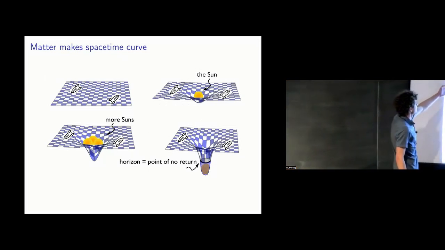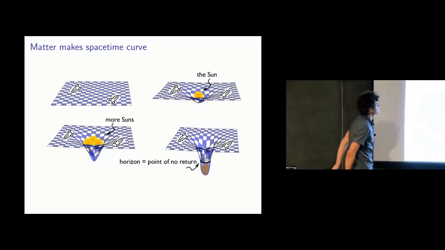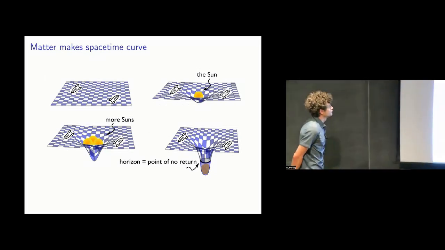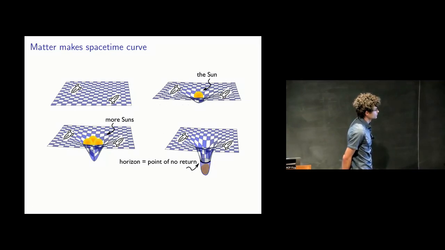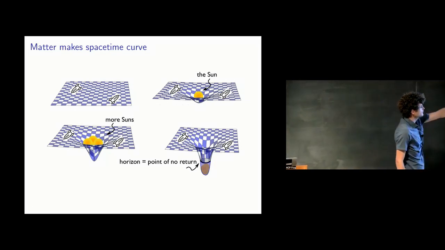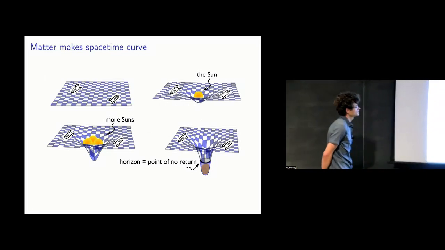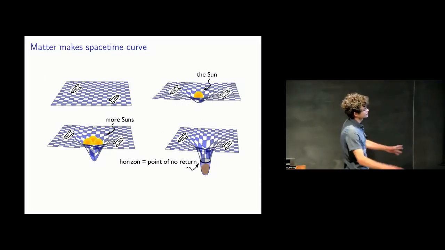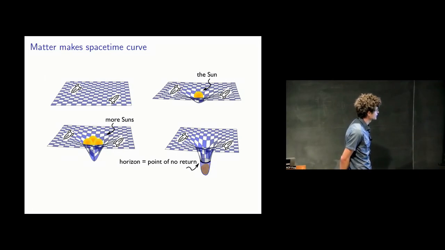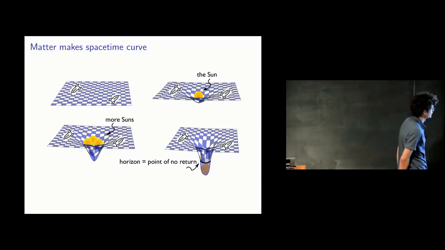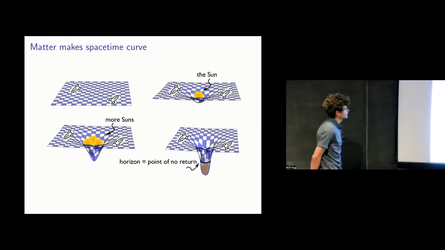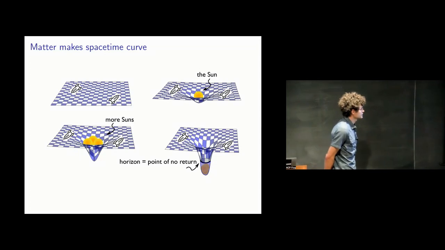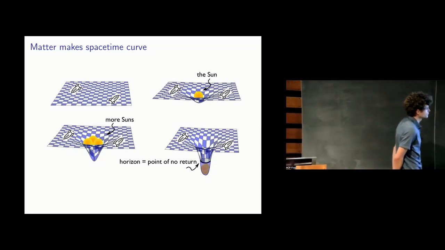So let's first start out with a case with no matter. This is a picture of flat space and a couple of rocket ships moving around. If we add some matter, you can see the space-time curve somewhat, and the rocket ships can feel the influence of the matter through the curvature of space, or more generally of space-time. If you add more matter, more suns, then the space-time is more curved. Rocket ships feel the gravitational force more.